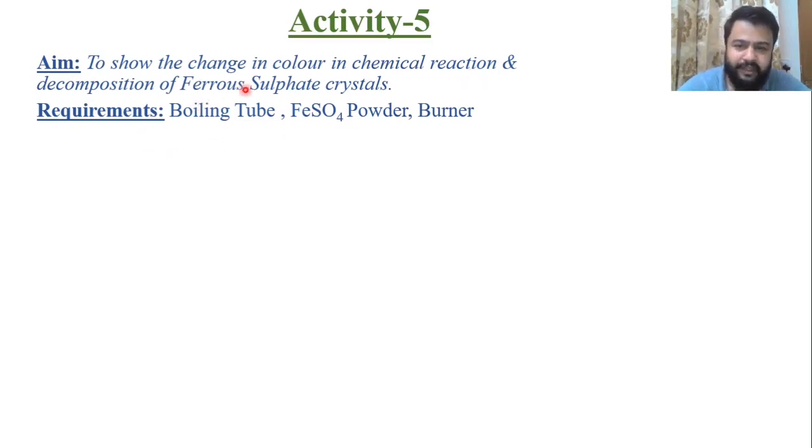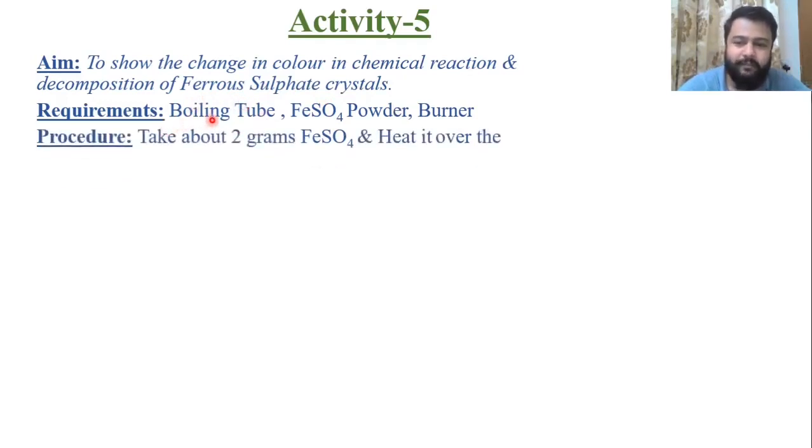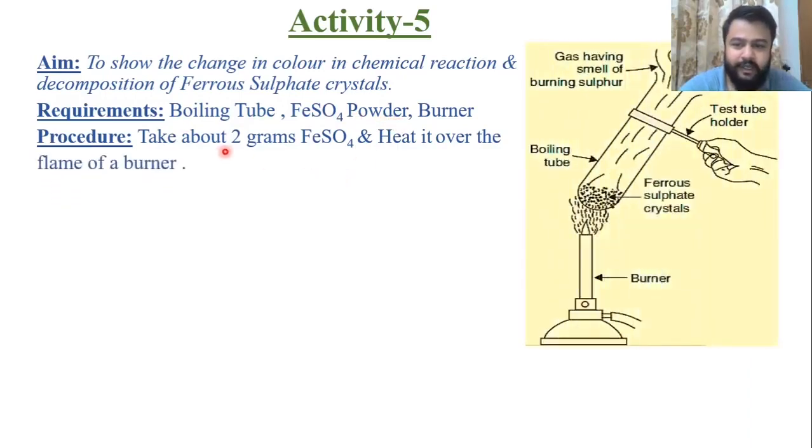So in this we have taken ferrous sulfate crystals and we will study the decomposition of ferrous sulfate crystals. Requirements are boiling tube, FeSO4 powder and burner. So procedure is, take 2 gram of FeSO4, which is green in color, and heat it over the flame of a burner. You can see this in this figure.